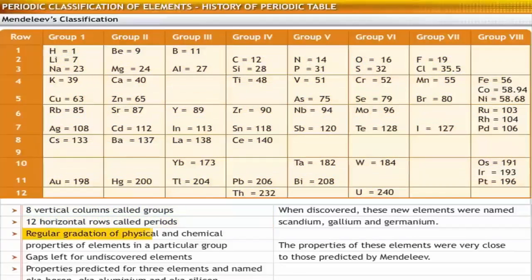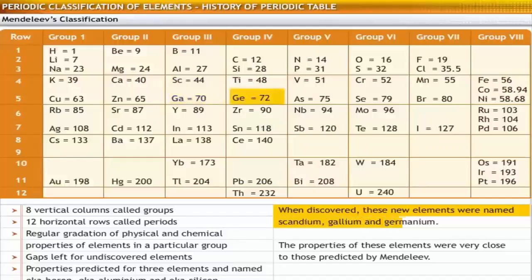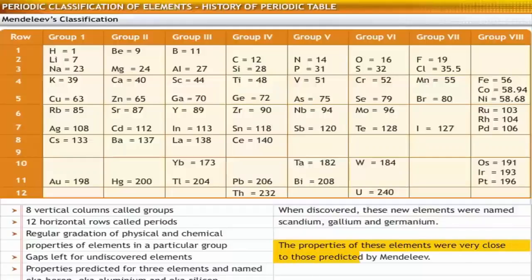In every group, a gradation of physical and chemical properties of elements was observed. The table provided gaps for undiscovered elements. The table helped predict the properties of 3 elements. These elements were named Eka-boron, Eka-aluminium, and Eka-silicon. When these elements were discovered, they were named scandium, gallium, and germanium. The properties of these elements were very close to those predicted by Mendeleev.